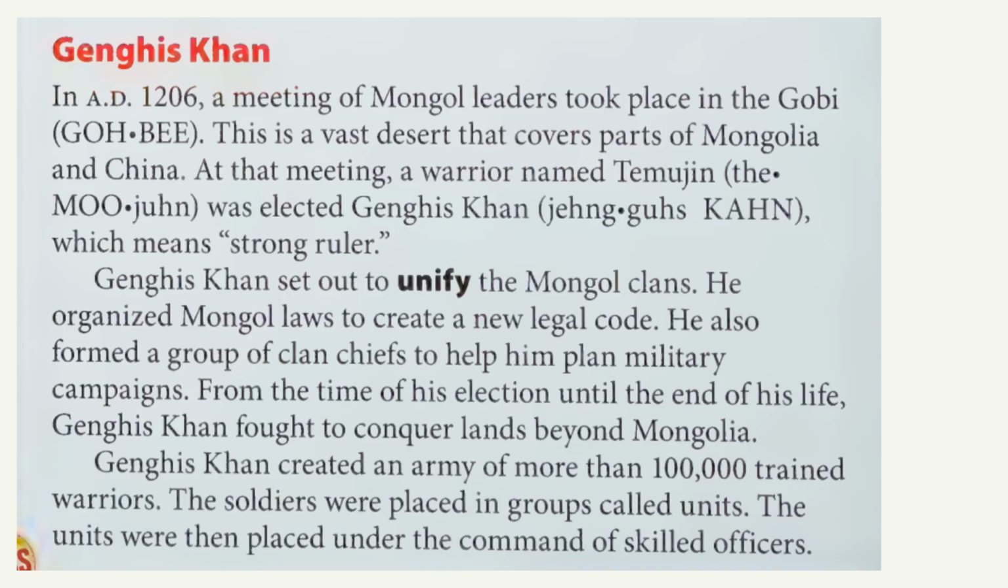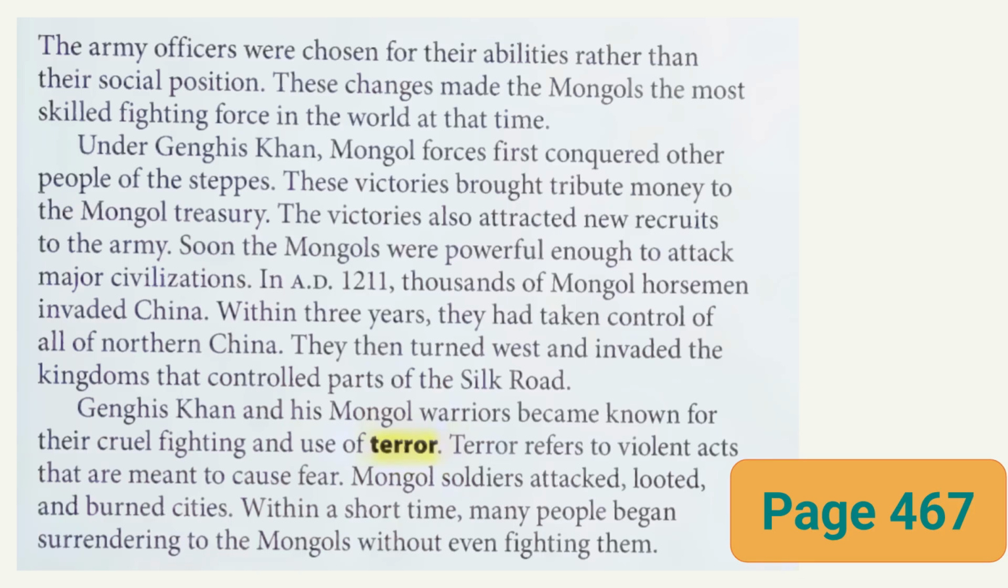From the time of his election until the end of his life, Genghis Khan fought to conquer lands beyond Mongolia. Genghis Khan created an army of more than 100,000 trained warriors. The soldiers were placed in groups called units. The units were then placed under the command of skilled officers. Turn to page 467. The army officers were chosen for their abilities rather than their social position. These changes made the Mongols the most skilled fighting force in the world at that time.